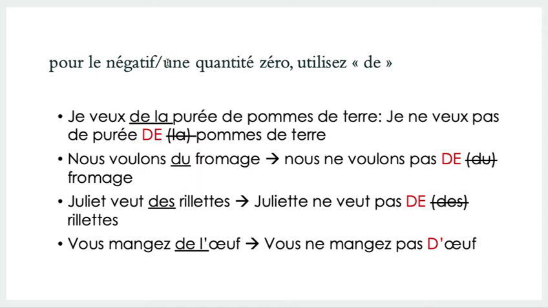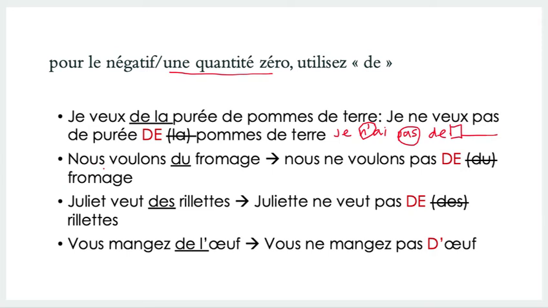Or if you have something but it's basically nothing, so if I didn't have mashed potato in front of me, it would be une quantité zéro, then you'll use de. Je ne veux pas de purée de pommes de terre, so that would be if I don't want mashed potato. So if I don't have any, je n'ai pas de purée de pommes de terre. And see as well here that I'm not saying de la because I'm introducing a negative, and also I'm saying that I don't have any.